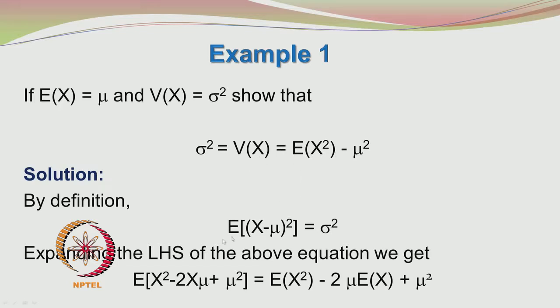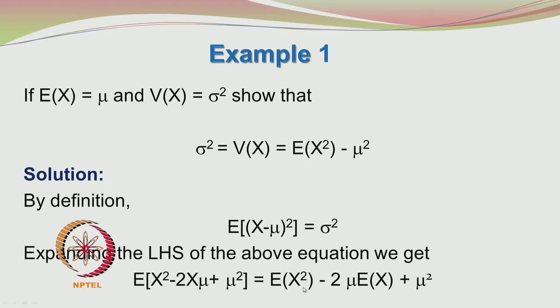Now, we know by definition the expected value of x minus mu whole squared is equal to sigma squared. What we will do is we will take the left hand side of this equation and expand it. a minus b whole squared is a squared minus 2ab plus b squared. So, you have expected value of x squared minus 2x mu plus mu squared, and then we take the expected value term by term.